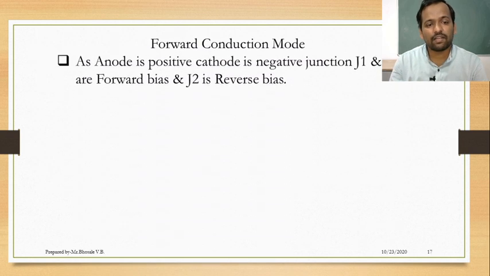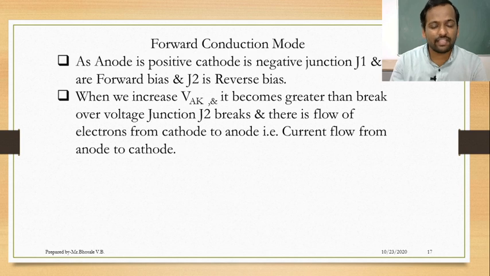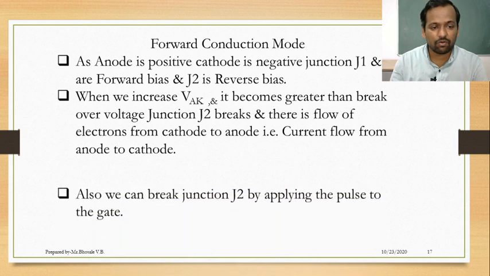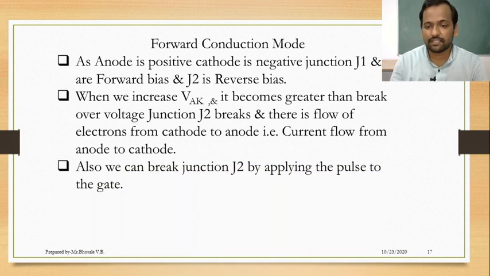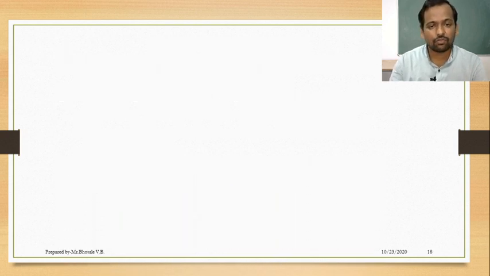Now in forward conduction mode, as anode is positive and cathode is negative, junctions J1 and J3 are forward biased and junction J2 is reverse biased. When we increase VAK and it becomes greater than or equal to the breakover voltage, J2 breaks, there is a flow of electrons from cathode to anode, and current flows from anode to cathode. Also we can break junction J2 by applying a pulse to the gate.